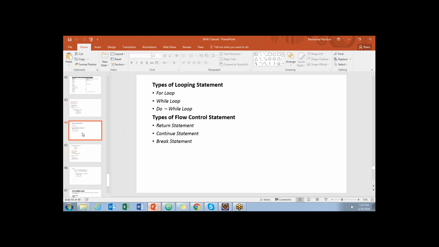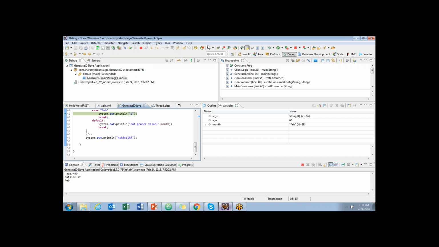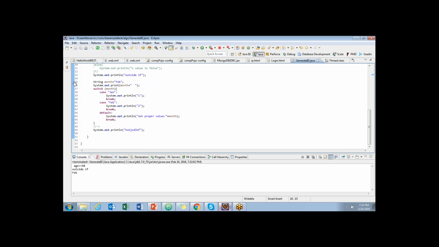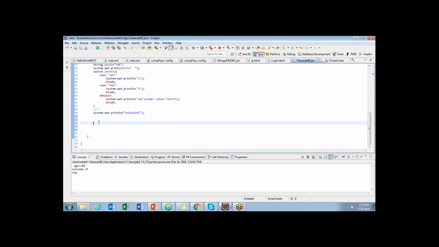Coming on to looping. What are loop statements? Loop statements are nothing but whenever there is a possibility that you need to loop into the statements again and again. Let me go with a real-time example. So let me go with for loop now. Coming on to loops.